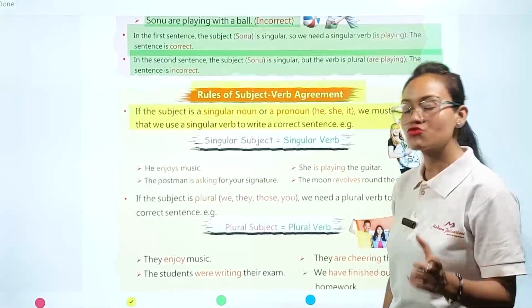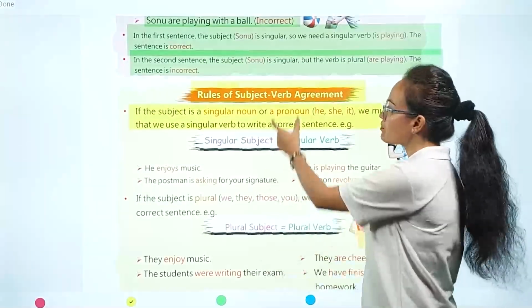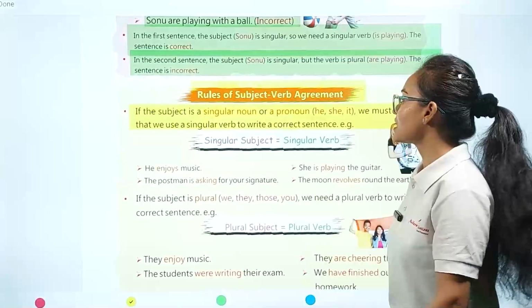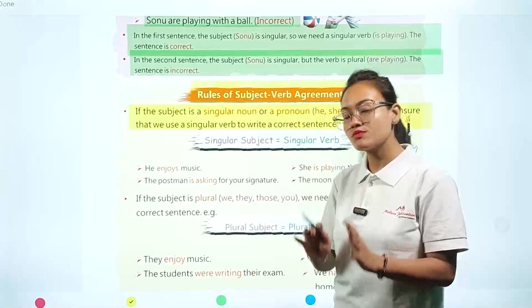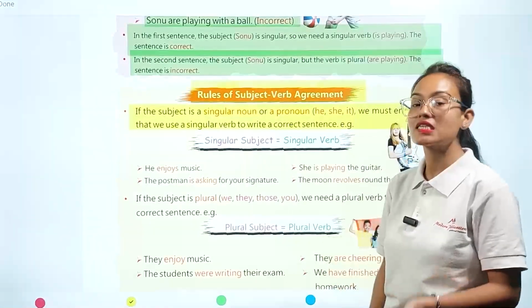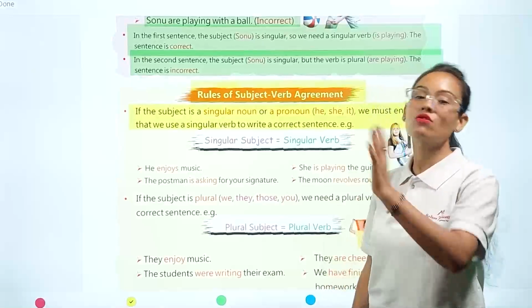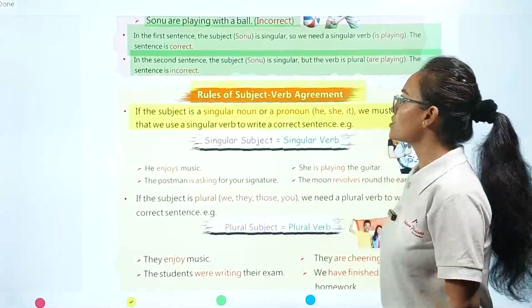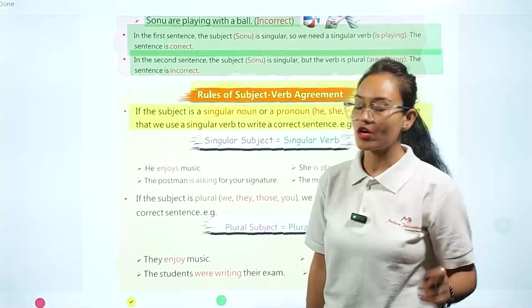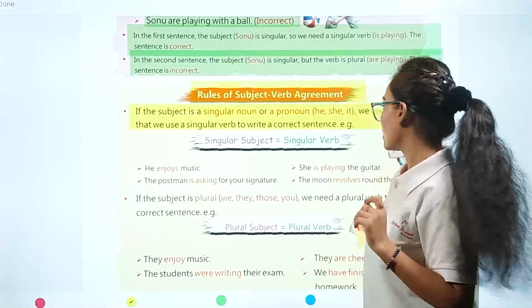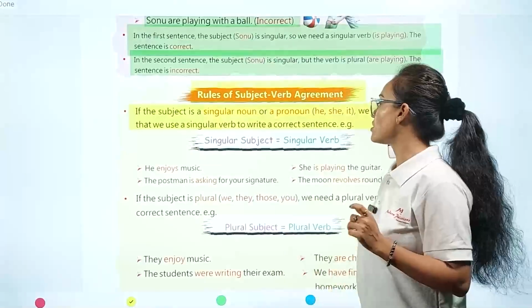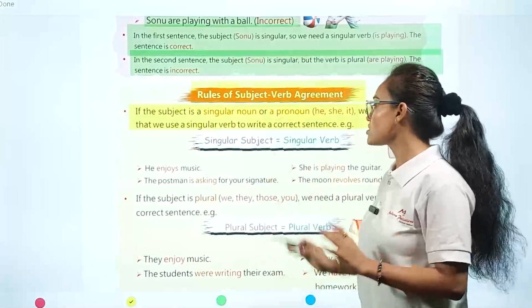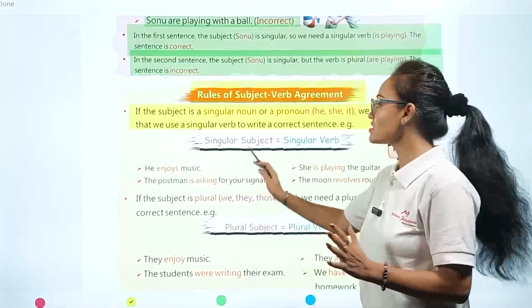So the first rule which we have to follow to form a link between the subject and its verb is that if the subject of the sentence is present in its singular noun form or singular pronoun form, then we are going to use a singular verb. Singular subject equal to singular verb. This is a simple rule.